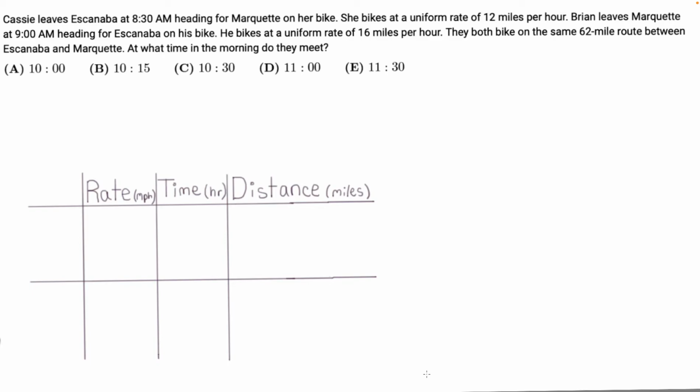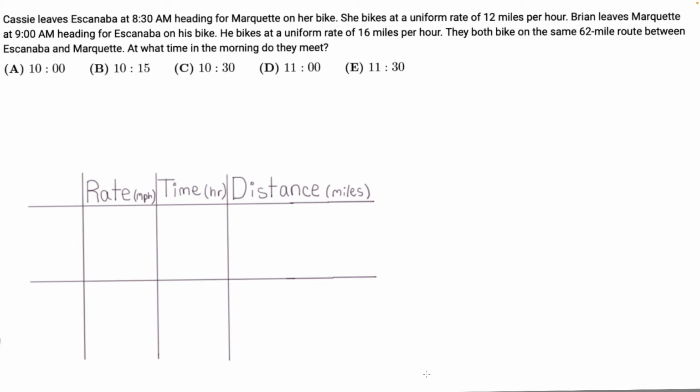Cassie leaves Escanaba at 8:30 a.m. heading for Marquette on her bike. She bikes at a uniform rate of 12 miles per hour. Brian leaves Marquette at 9 a.m. heading for Escanaba on his bike. He bikes at a uniform rate of 16 miles per hour.